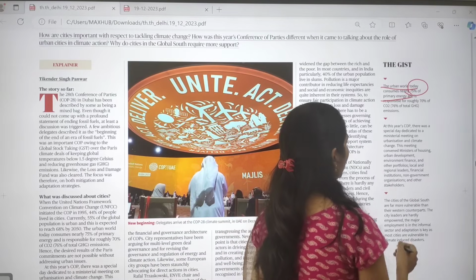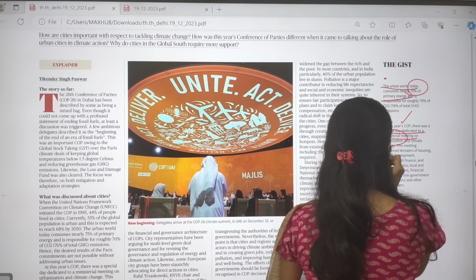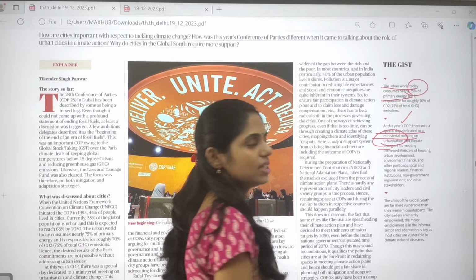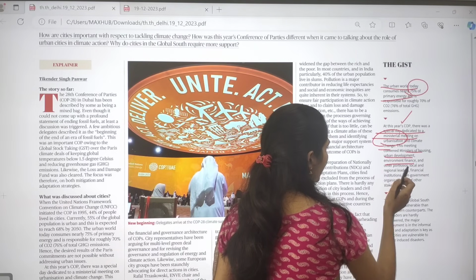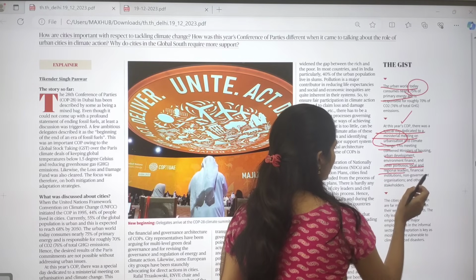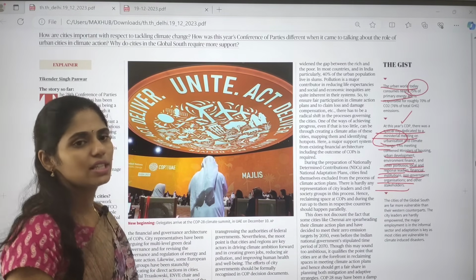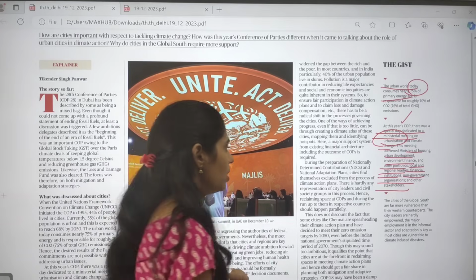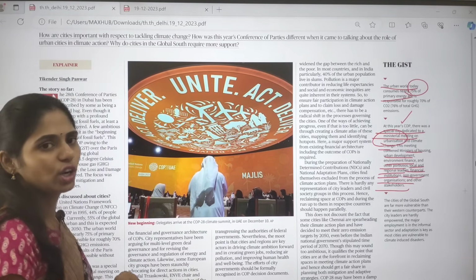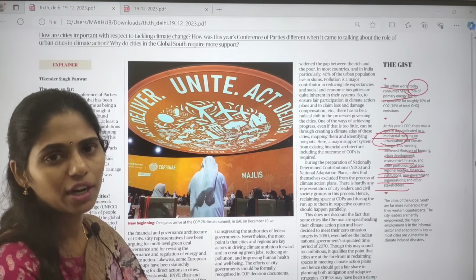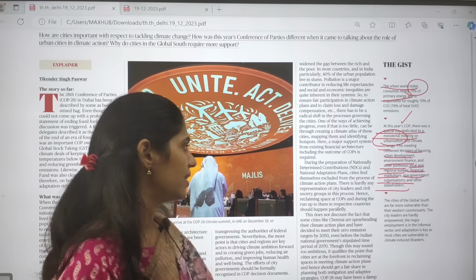At this year's COP, that is the Conference of Parties, there was a special day dedicated to a ministerial meeting on urbanization and climate change. This meeting was convened by ministers of housing, urban development, environmental finance and other portfolios, local and regional leaders, financial institutions, NGOs and other stakeholders. They said that especially the cities of the global south are much more vulnerable to climate change compared to their western counterparts. So here we have to adopt more steps or actions to control carbon dioxide emissions. So this is what was said by COP28 regarding urban areas.